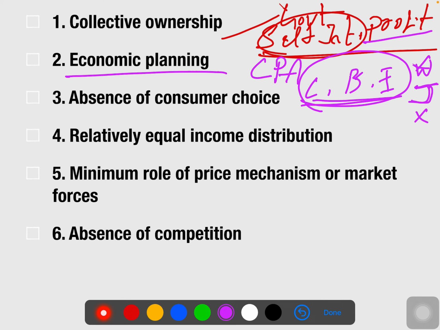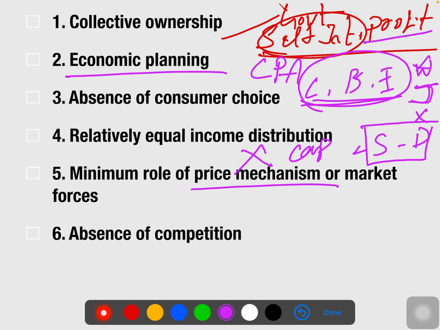And the fifth one says minimum role of price mechanism or market forces. There is no option like a price mechanism here. We usually see price mechanism in the capitalist economy, where supply and demand decide. The market forces decide what will be the supply, what will be the demand, and what will be the price of that good in the economy. But in a socialist economy, price mechanism is completely absent.